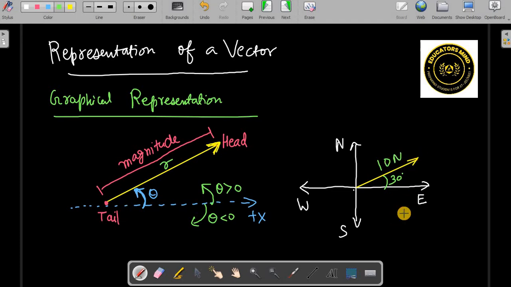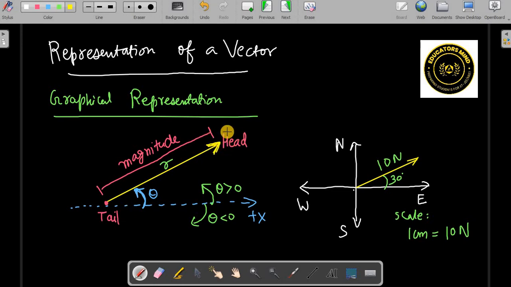So the scale on the graph paper will be 1 centimeter is 10 Newton. I have to draw only a 1 centimeter line on the graph paper at an angle of 30 degree with the horizontal.